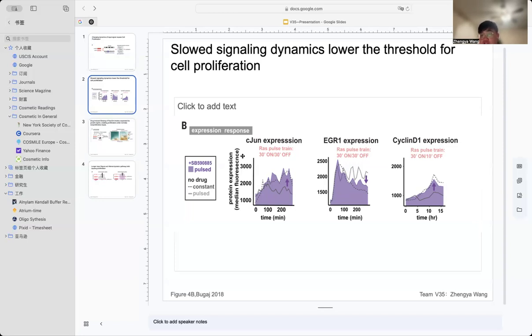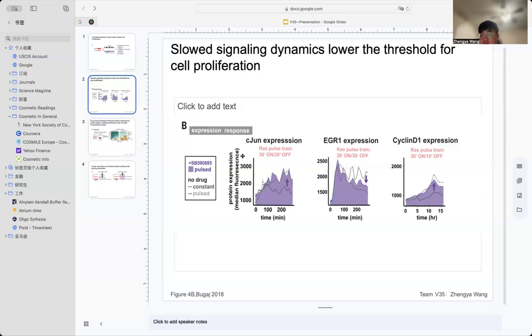For the chart 2 EGR1 expression, continuous input in untreated cells leads to an initial peak in EGR1 expression, followed by an adaptive decrease, likely due to negative feedback regulation.